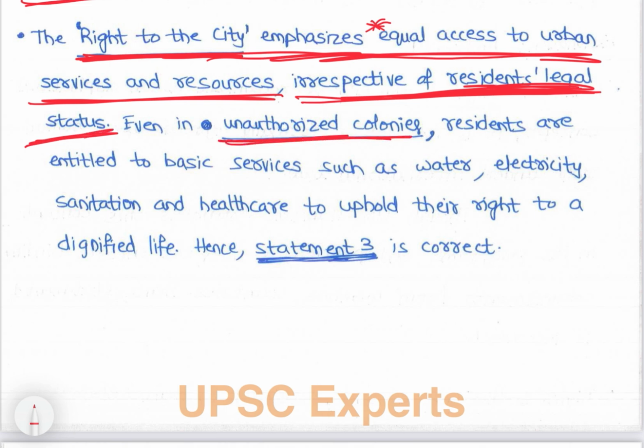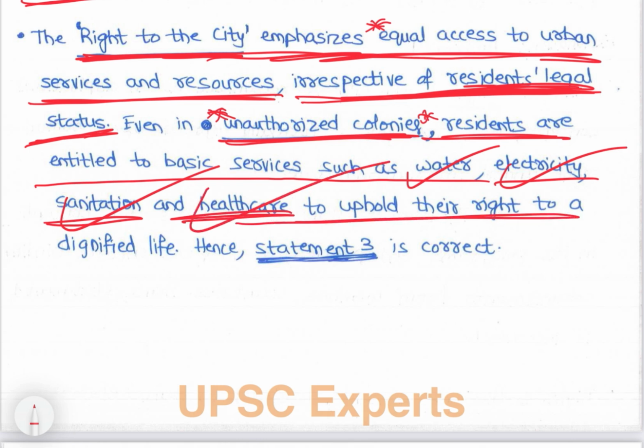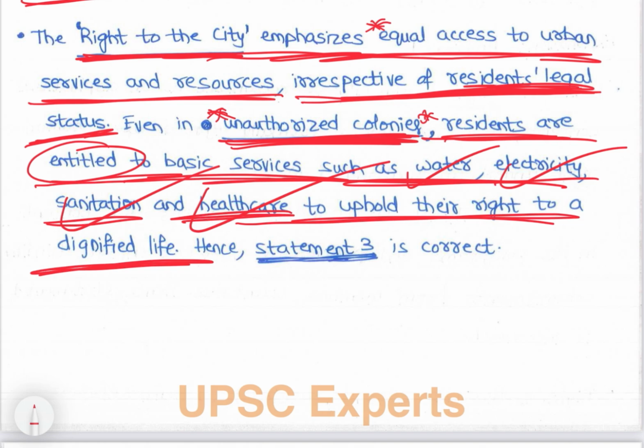Even in unauthorized colonies, residents are entitled to basic services such as water, electricity, sanitation and healthcare to uphold their right to a dignified life, right? So even in an unauthorized colony, they should have rights. Residents are entitled to basic services such as water, electricity, etc., right, to have a dignified life. So statement 3 is correct.